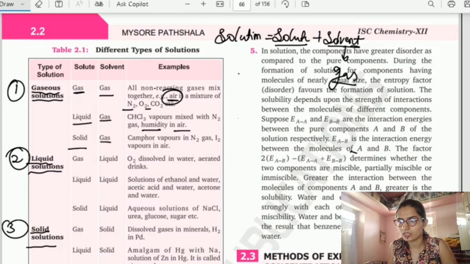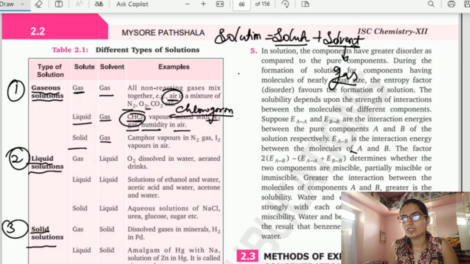And one more example given here is CHCl3 vapor mixed with nitrogen gas. This is chloroform. Chloroform is a chemical which vaporizes when mixed with N2. So we can say again liquid in gas. Nitrogen is a gas, and chloroform generally exists in liquid form at room temperature. But when it is mixed with nitrogen, it converts into a gaseous solution. So these are the two examples you can remember.